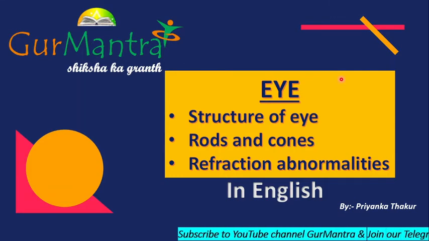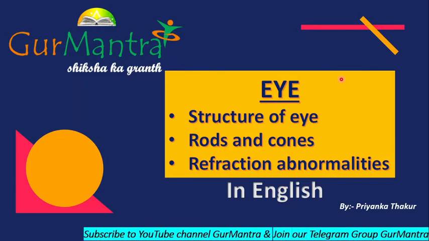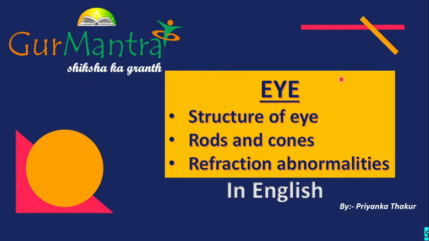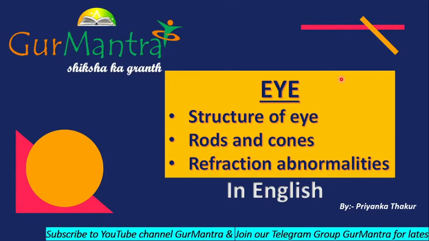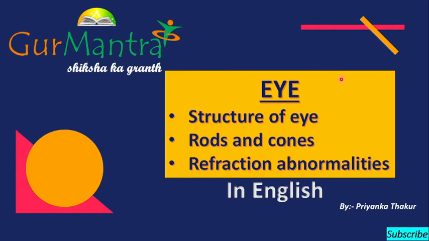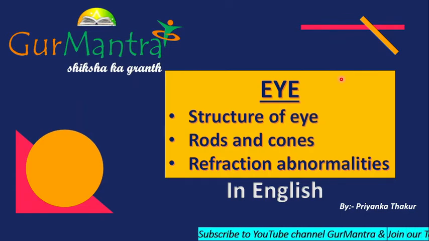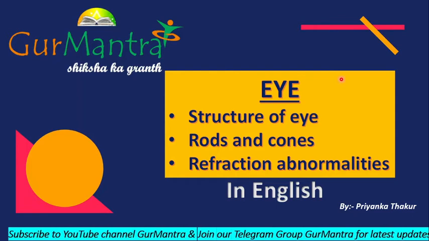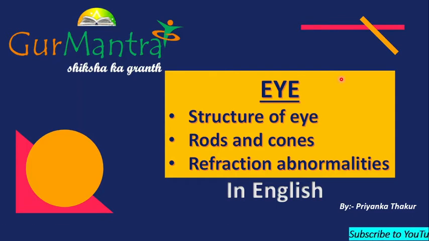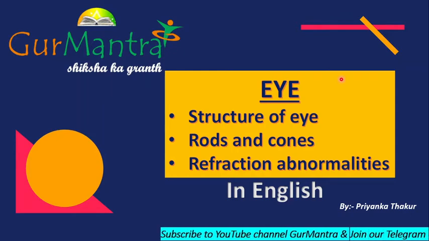I have taught you the nervous system, and now I'm going to talk about sensory organs. You should know that these sensory organs are like windows of the brain because they keep the brain aware of what is happening in the external world. The main sense organs in our body are skin, nose, tongue, ear, and eye. Skin is for touch, nose for smell, tongue for taste, ear for hearing, and eye for vision.